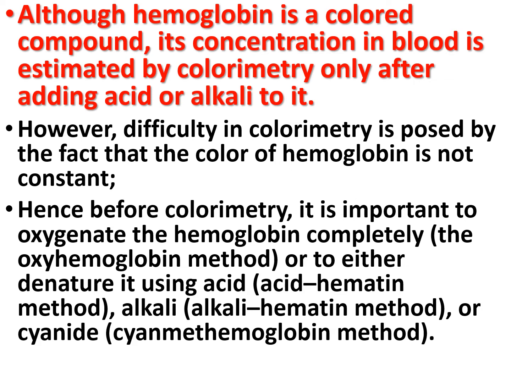Hence, before colorimetry, it is important to oxygenate the hemoglobin completely by the oxyhemoglobin method, or to denature it using acid by the acid hematin method, or alkali by the alkali hematin method, or cyanide by the cyanmethemoglobin method.